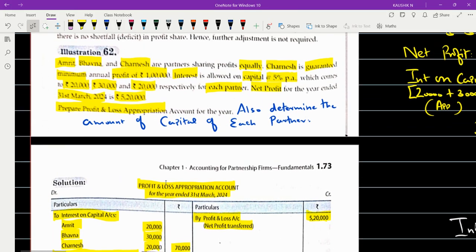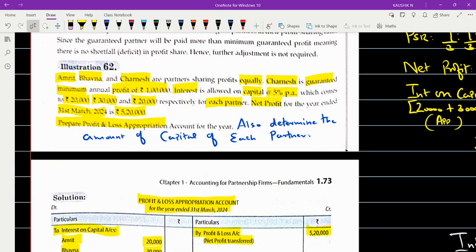Suppose it's the same problem, and they have given you the amount of interest on capital, but they have not given you the capital value nor the rate of interest. In that case, is it possible to calculate your capital amount? Yes, in that case, it is not possible. If you have any one piece of information, you're able to calculate it. Hope you're able to get the point.